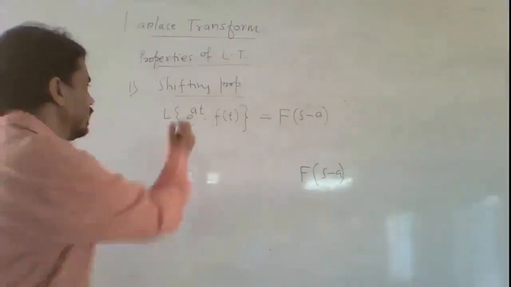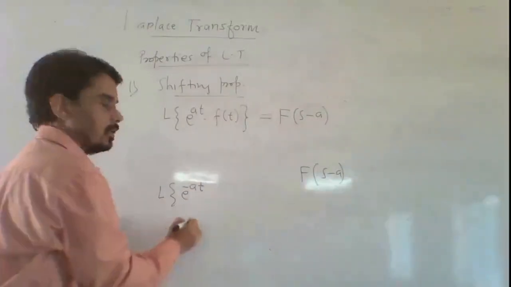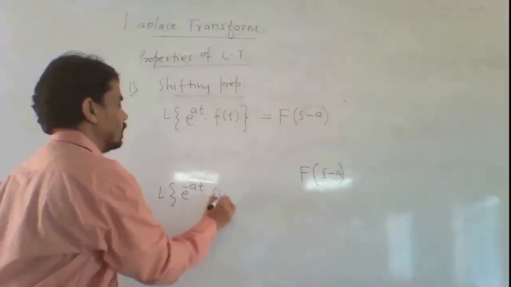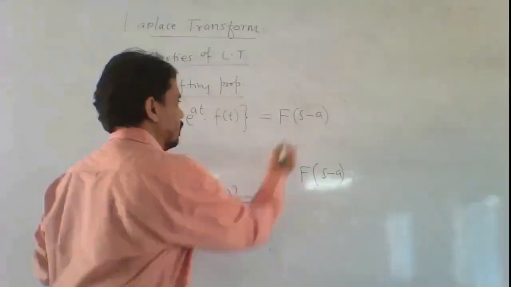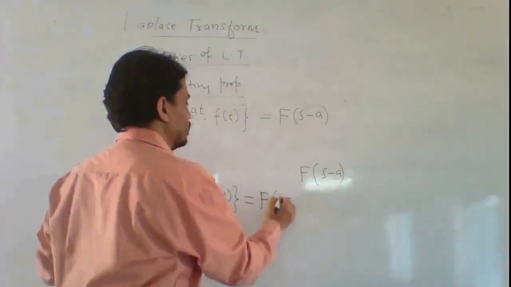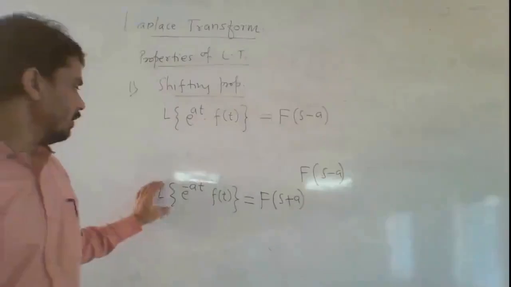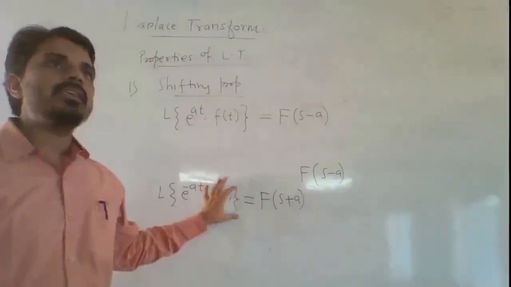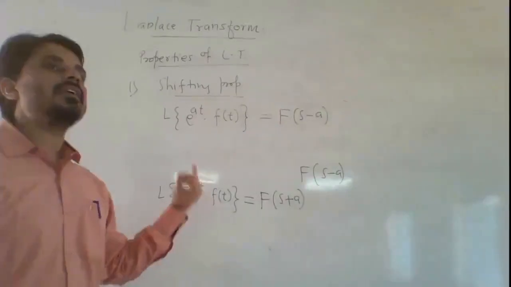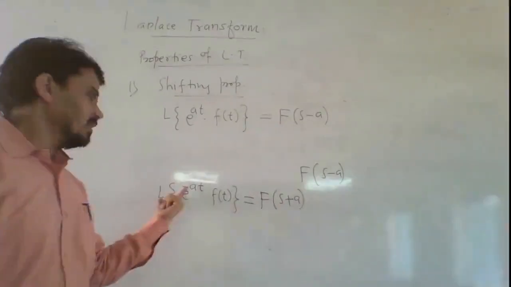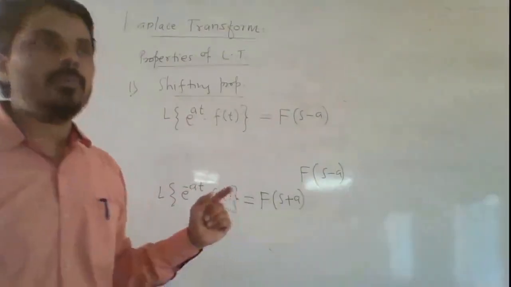So first find out Laplace transform of f of t and then replace s by s minus a. If there is e raised to the power minus at into f of t, the sign of a is minus, then its Laplace transform is f of s plus a. So again similarly, find Laplace transform of f of t, which is f of s. There is multiplication of exponential function, then replace s by s plus a or s minus a. So this is the shifting property.